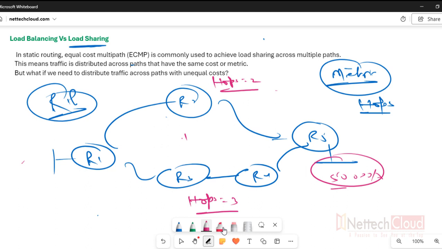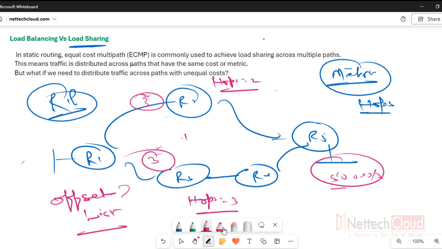No. But what if we manipulate the metric of RIP, or somehow configure that both routes or both paths have an equal number of hop counts, right? Maybe 3 hop count here, 3 hop count here. Is that possible? Yes, we have offset list. So we can use offset list to manipulate the RIP metric, EIGRP metric. In OSPF, we can directly change the cost, the ip ospf cost command on a per interface basis, right?